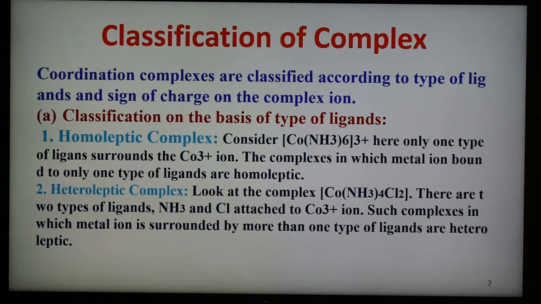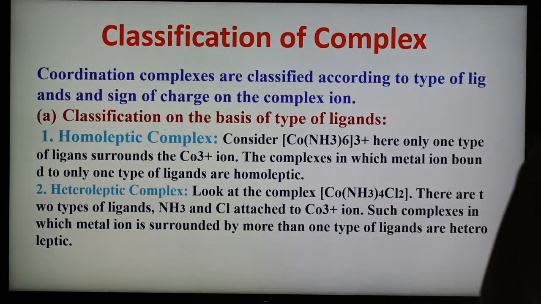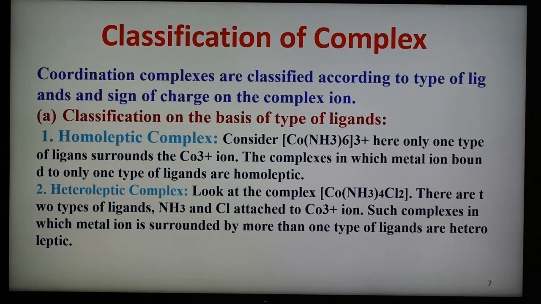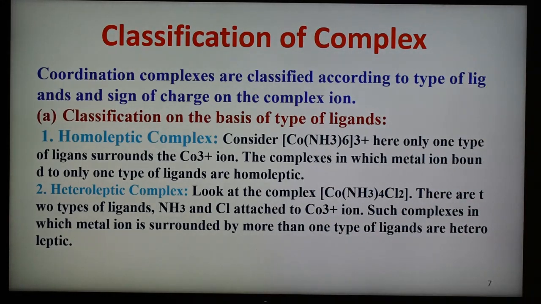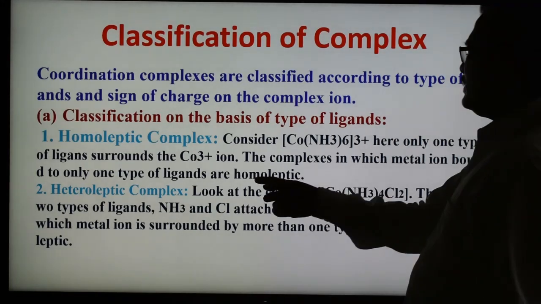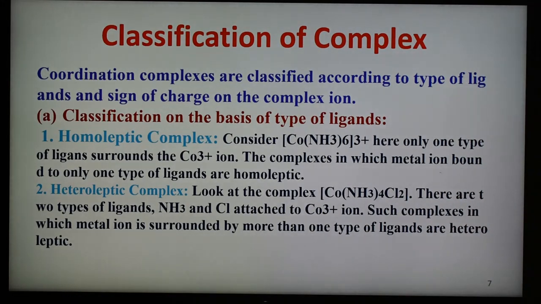First is the homoleptic complex, second is the heteroleptic complex. In the homoleptic complex, the example is [Co(NH3)6]3+. In this case only one type of ligand is present around this cobalt 3+ ion. Complexes in which the metal ion is bound to only one type of ligand are called homoleptic. Homo means same, so only similar type of ligands are attached to the cobalt, therefore it is known as homoleptic.